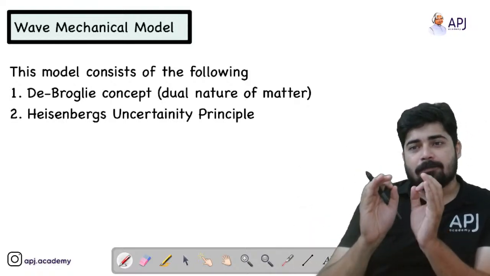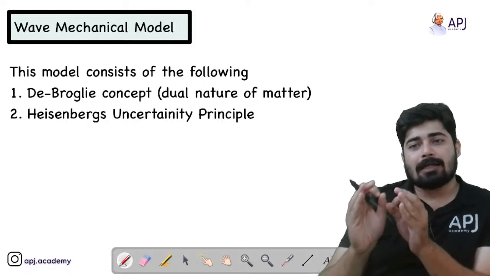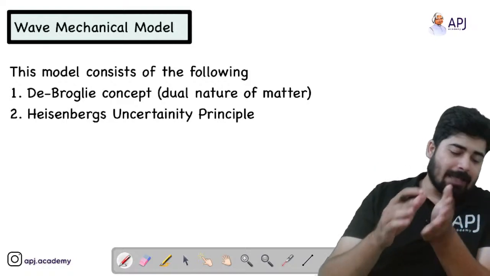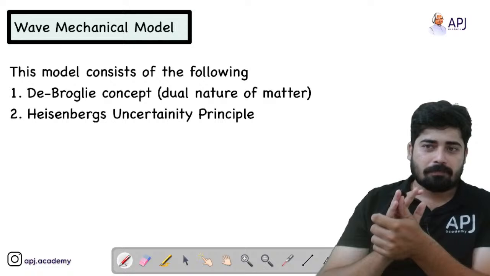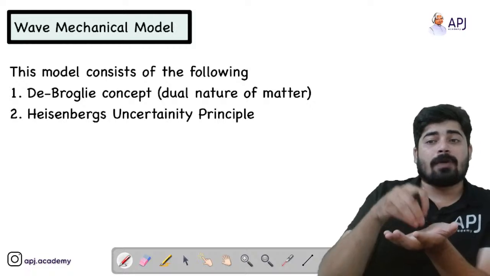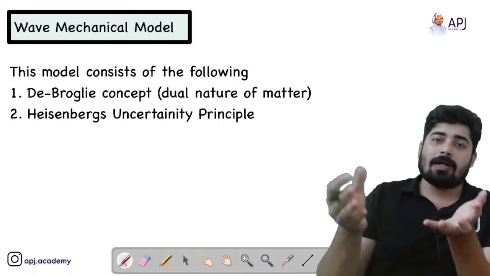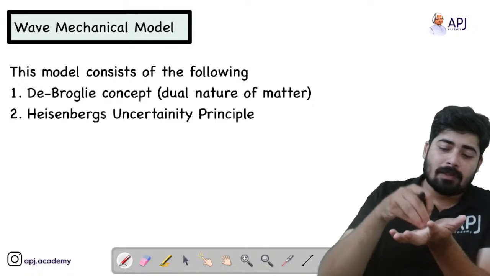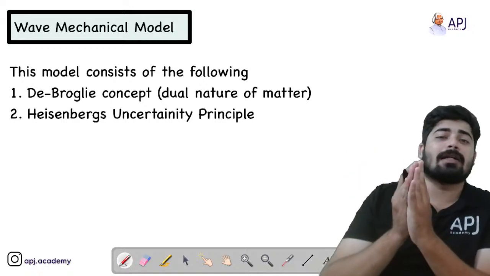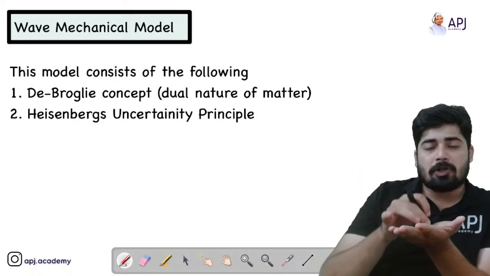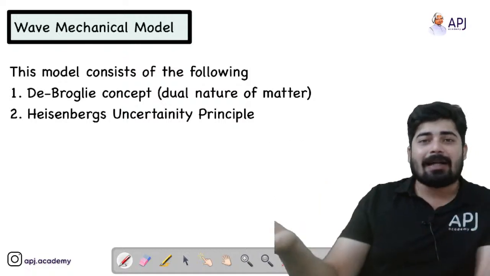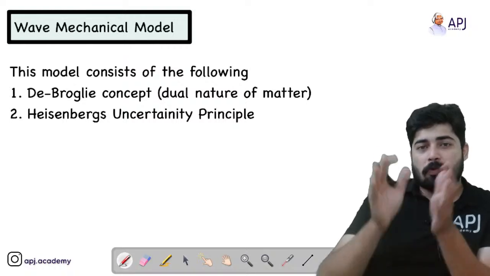So we know that the electron has particle nature as well as wave nature. We know that the fundamental particle of matter is the atom, but inside the atom the fundamentals are the electron, proton and neutron. These are the three fundamentals of atoms. Since the electron, being a fundamental particle, shows dual nature, obviously matter also shows dual nature. So what do we mean by dual nature?